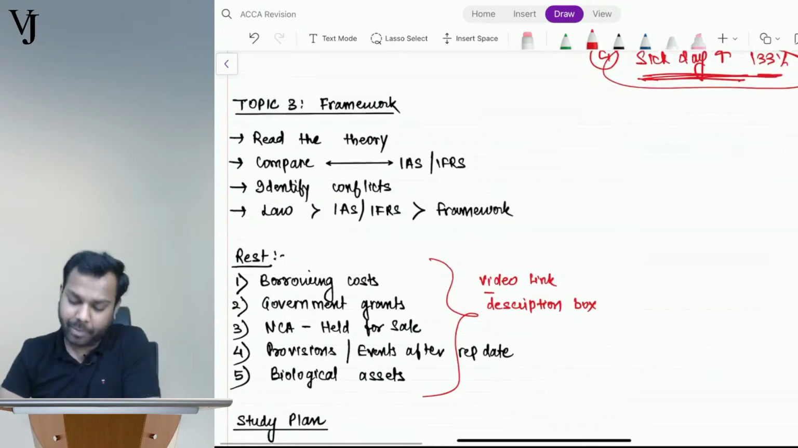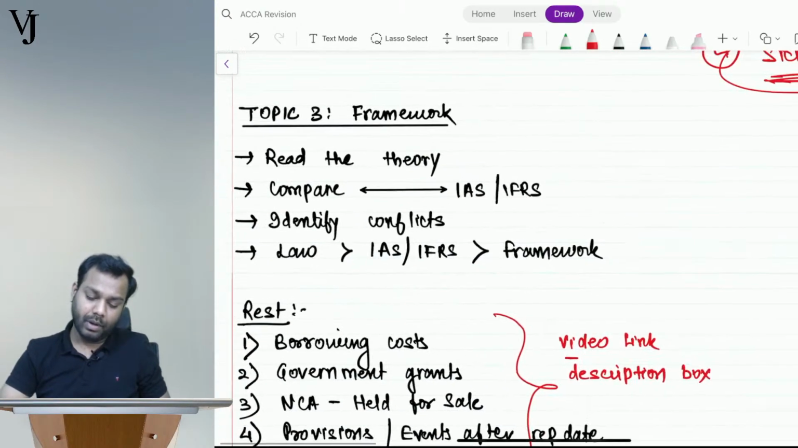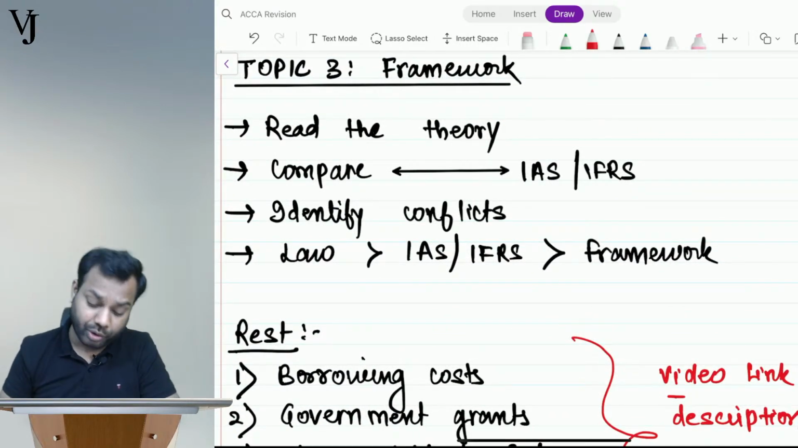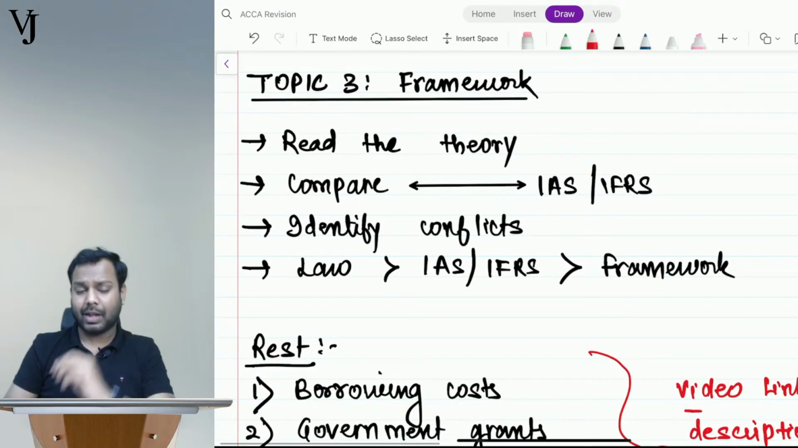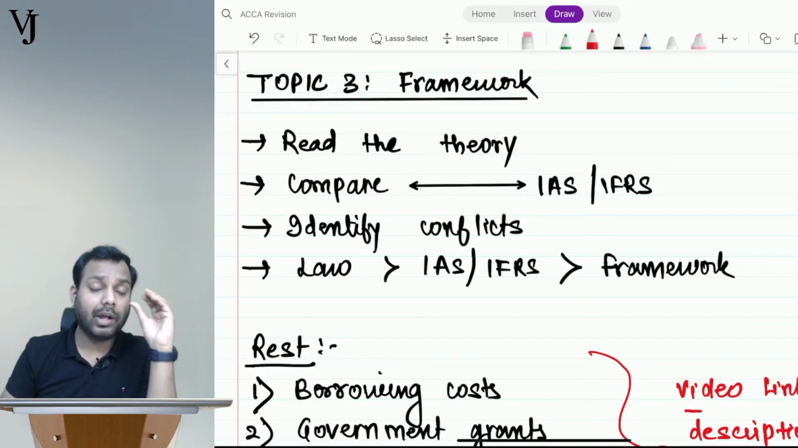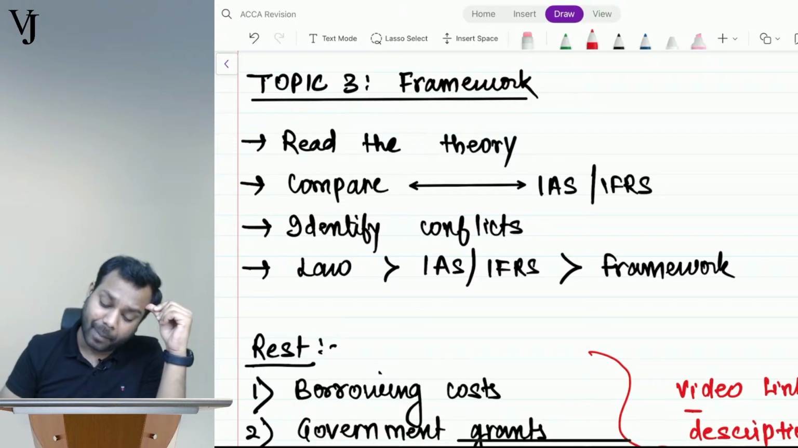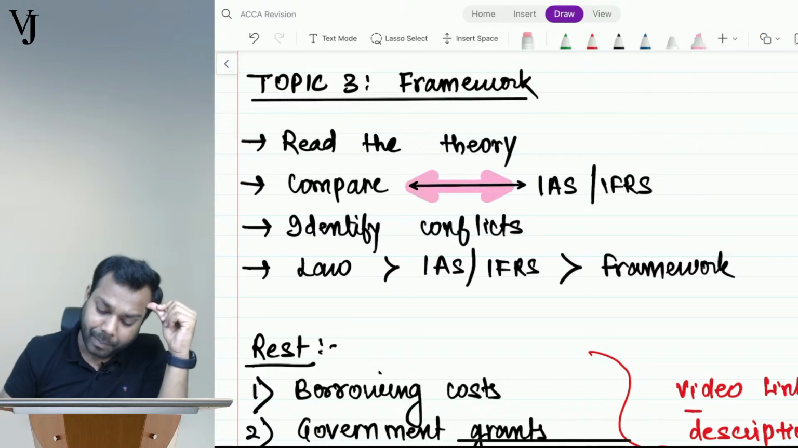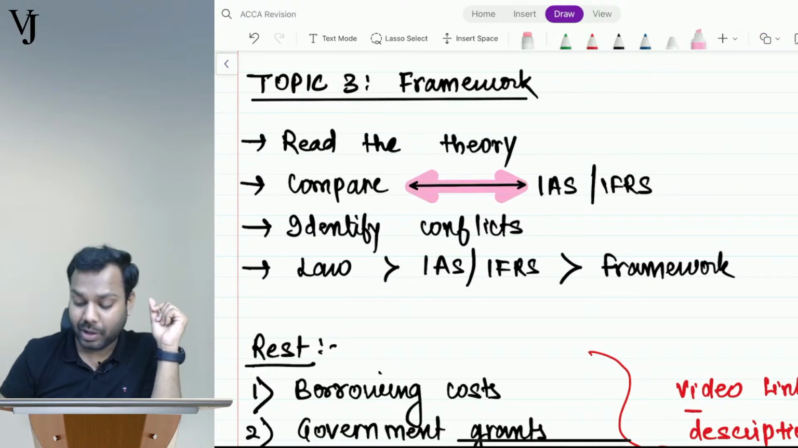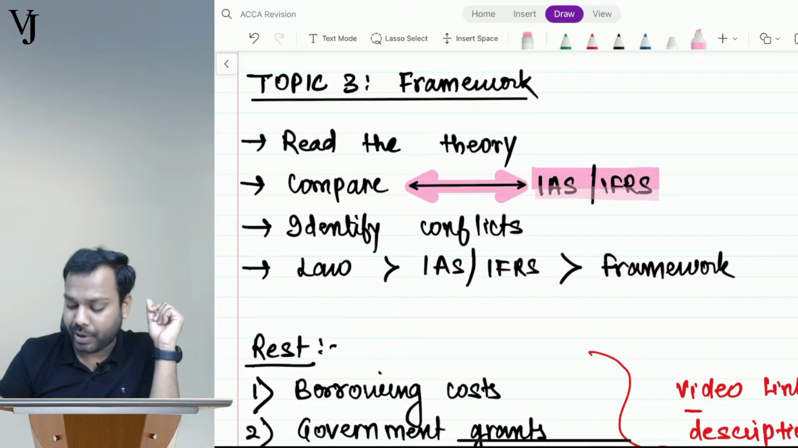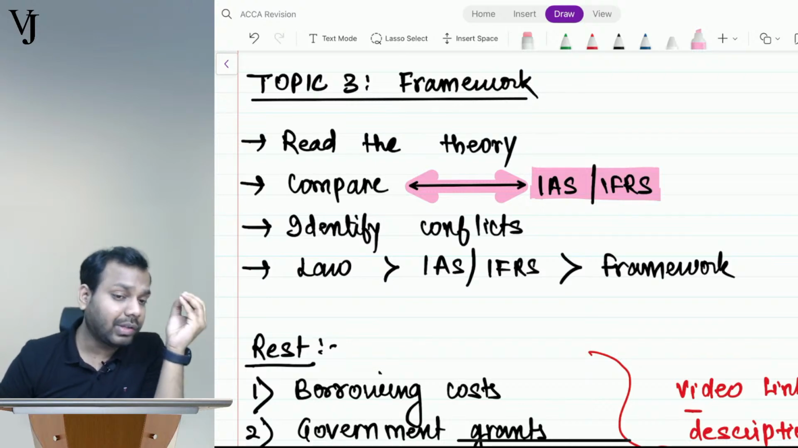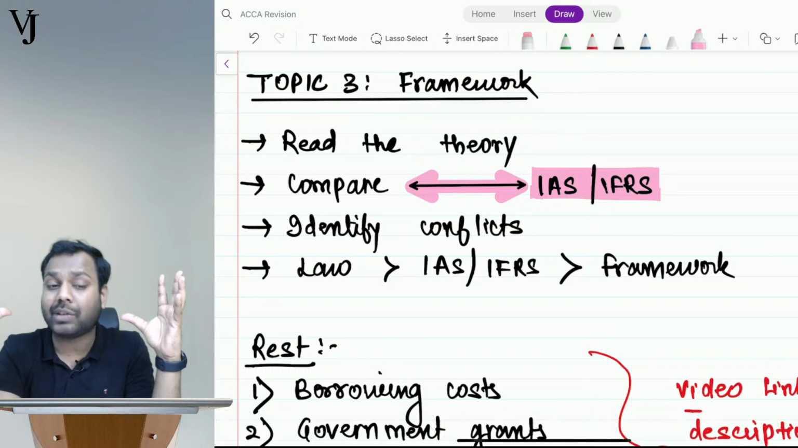Now coming to topic number 3, guys. Framework is a topic which I believe that you should read on your own. But yes, understand the approach. The first approach should be to read it once. Then always try to compare this with the IAS and the IFRS. There will be situations where the framework will be in line with the IAS or IFRS, and there will be situations where the framework will be in conflict with the IAS or IFRS.